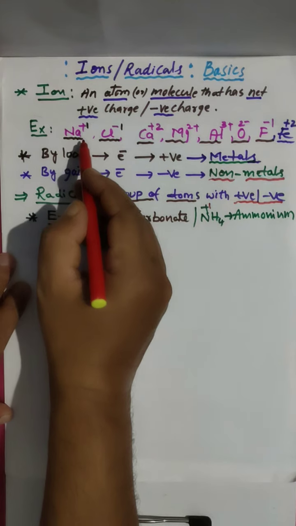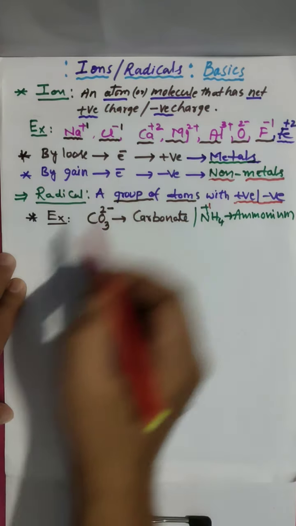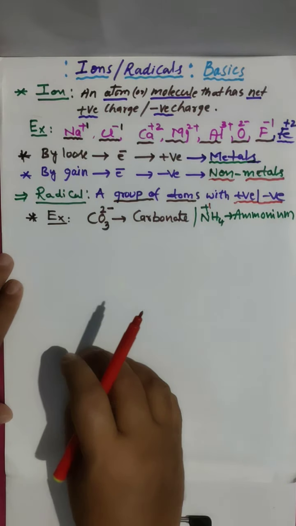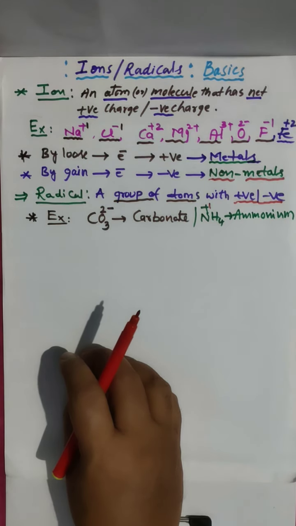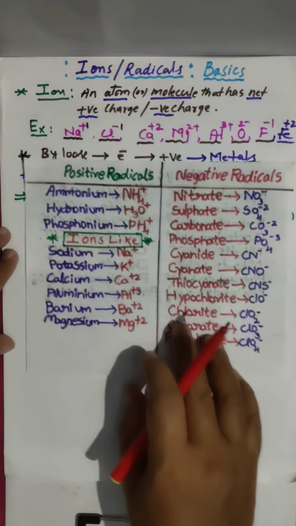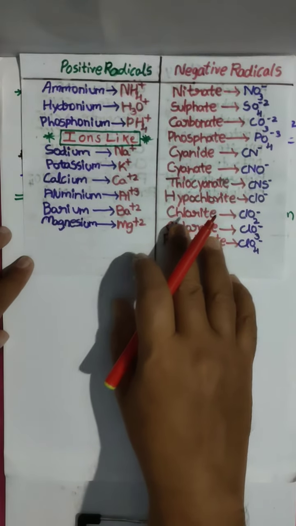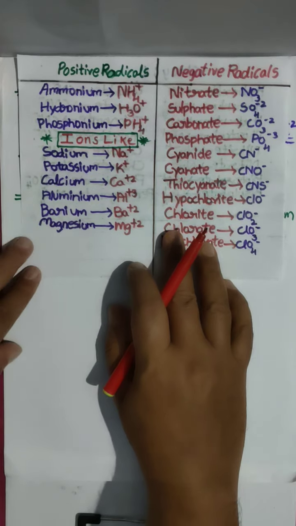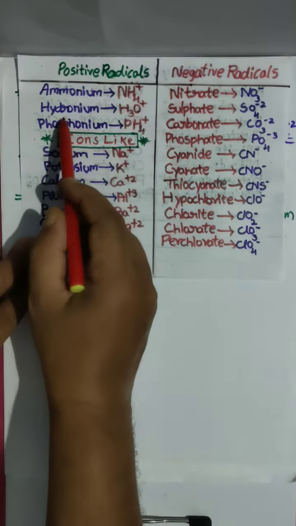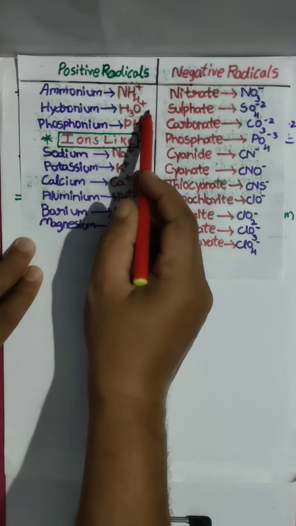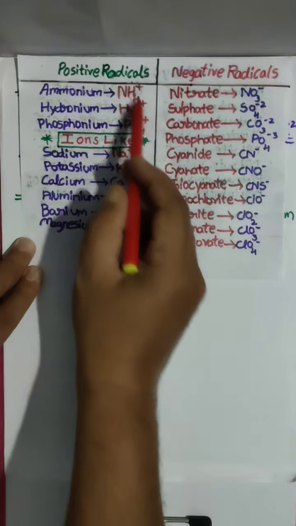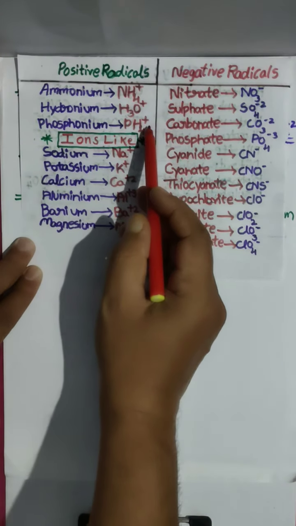Ions are of two types, positive and negative. Radicals also have positive radicals and negative radicals. Look here, I am showing one chart. Ammonium ion, NH4+, hydronium ion, H3O+, phosphonium ion, PH4+. These all are positive radicals.